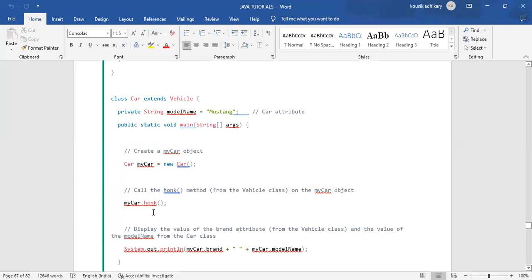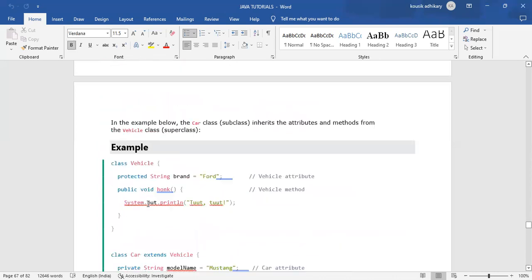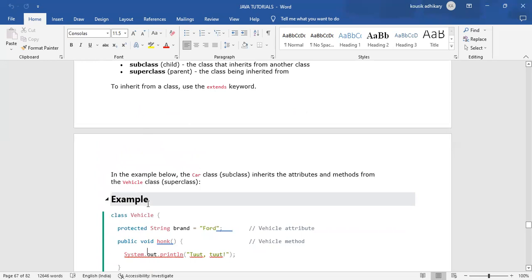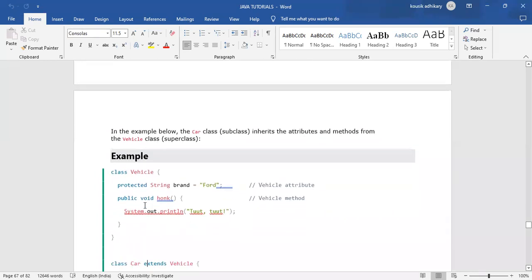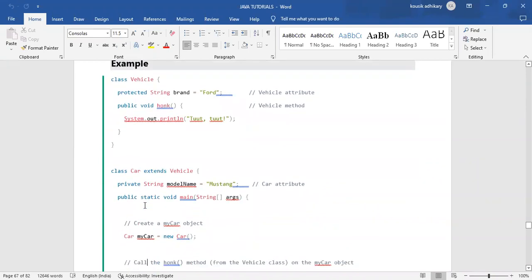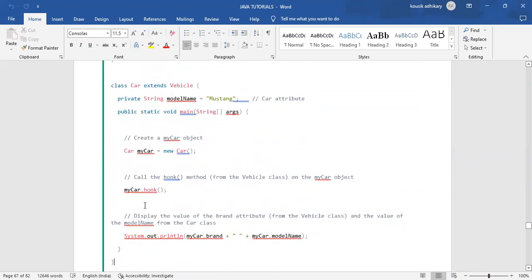Where is the honk method available? It is in the parent class, the vehicle class, public void honk. We are calling the honk method that is not available in the Car subclass, it is available in the parent class.